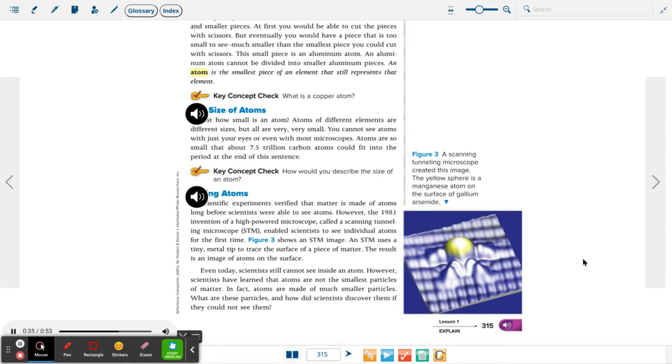The result is an image of atoms on the surface. Even today, scientists still cannot see inside an atom. However, scientists have learned that atoms are not the smallest particles of matter. In fact, atoms are made of much smaller particles. What are these particles, and how did scientists discover them if they could not see them?